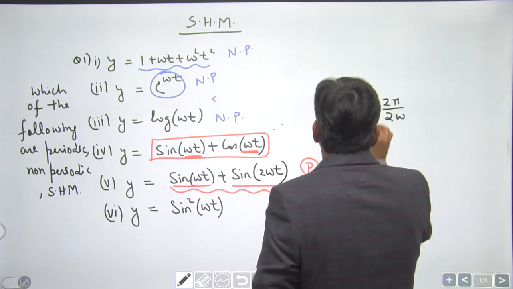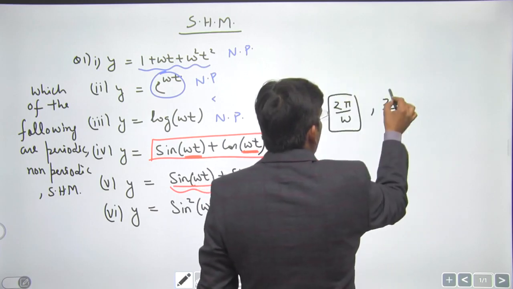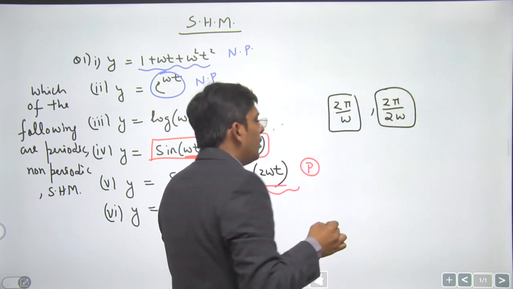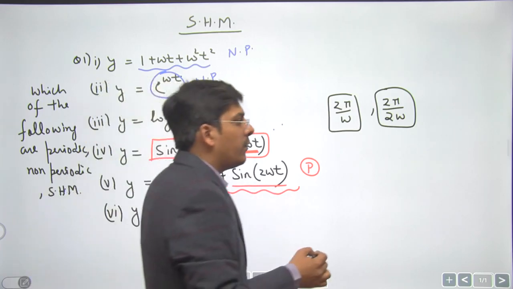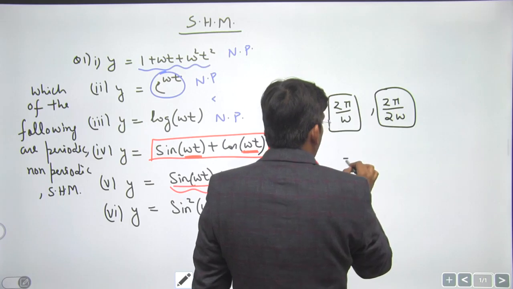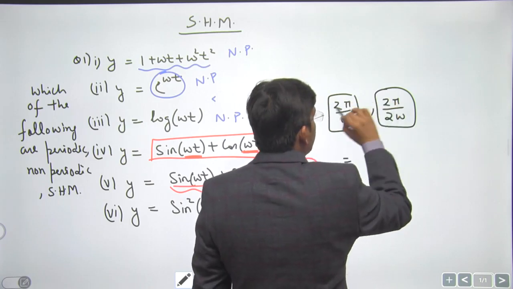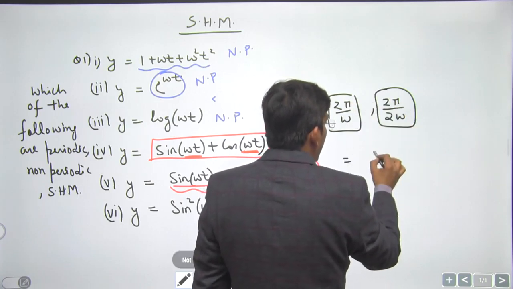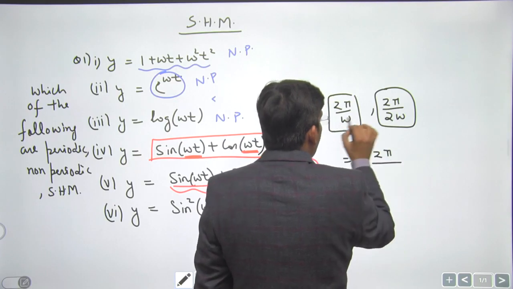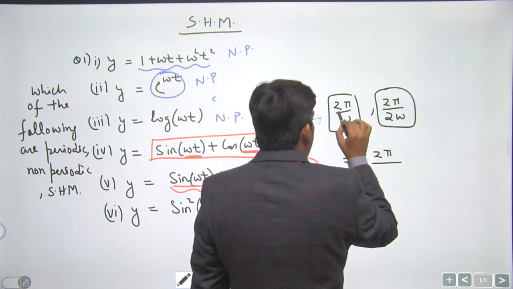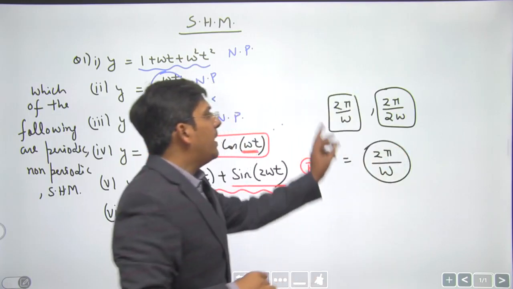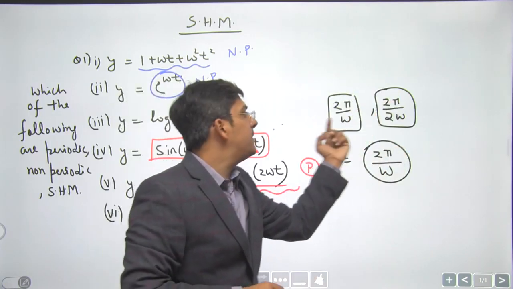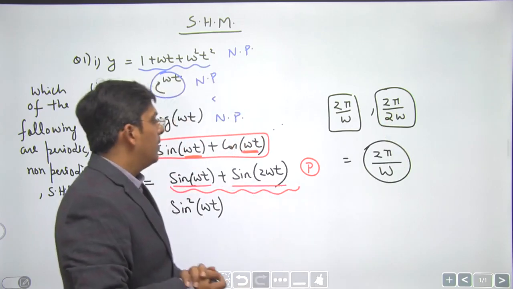When you add two functions and want the time period of the whole function, it is the LCM of the numerators, which is 2 pi and 2 pi, so the LCM is 2 pi, and the HCF of the denominators, HCF of 1 and 2, is 1 only. So it is the LCM of numerators divided by the HCF of denominators.